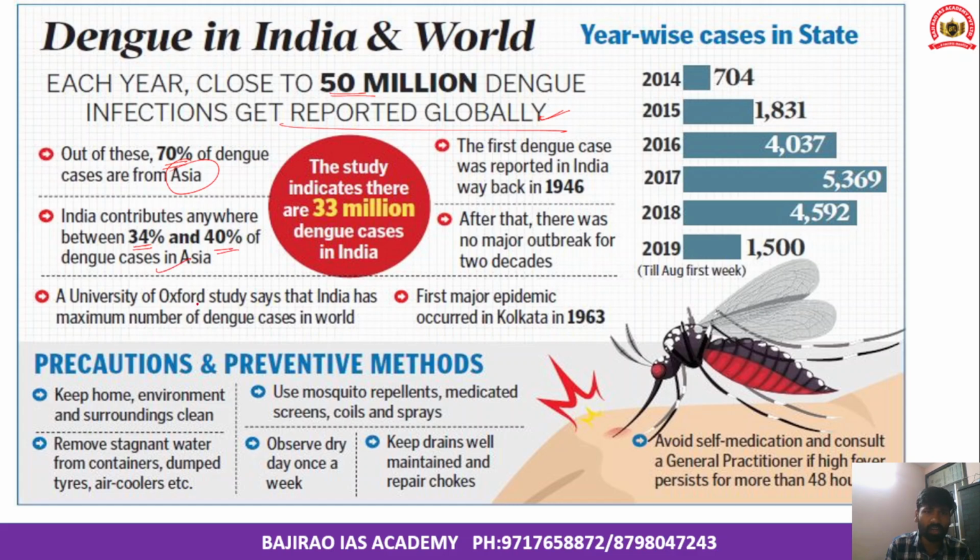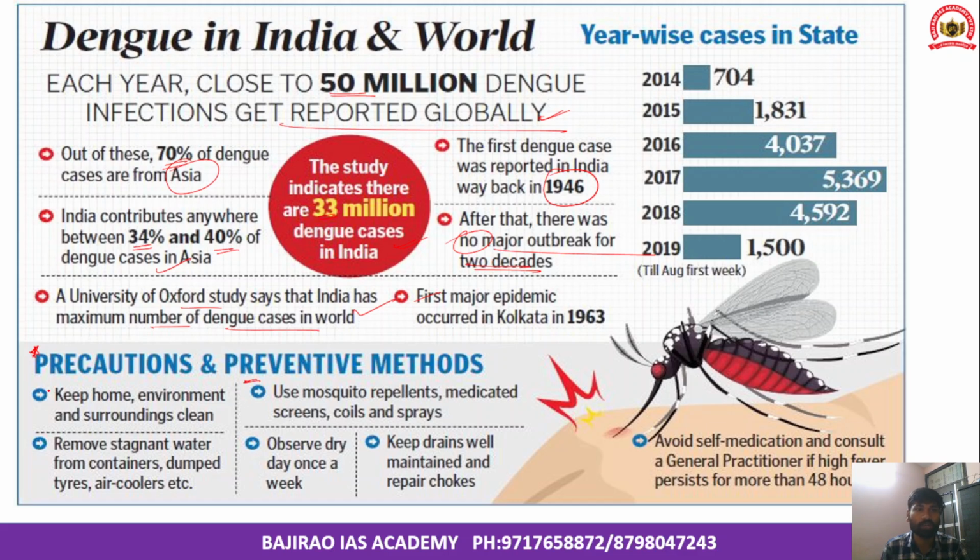A University of Oxford study says that India has the maximum number of dengue cases in the world. The first dengue cases were reported in India way back in the year 1946. After that there was no major outbreak for 2 decades, and the study indicated that 33 million dengue cases were reported in India as of now. Please understand that the first major epidemic occurred in the state of Kerala in the year 1963.